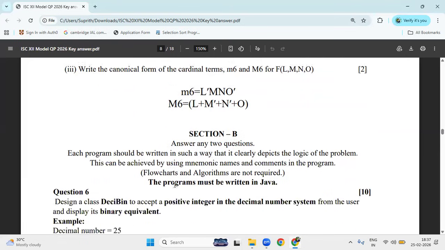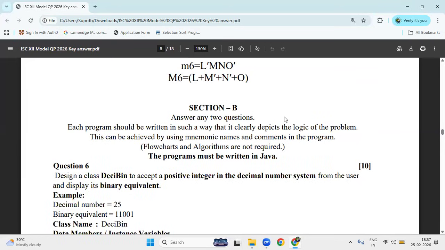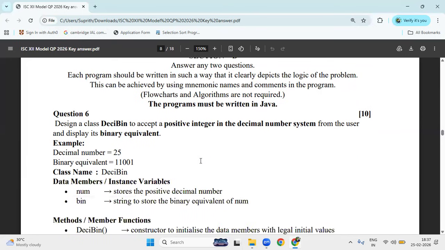Okay. Now go to the section C. See, you have to write the logic of the program and you have to explain the comments also, right? Flowchart and all are not required. Program must be written in Java. So you have to write the program in Java. Don't write in the Python and all. So what is the question?